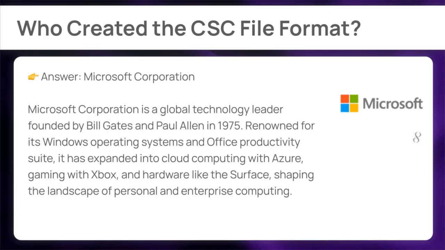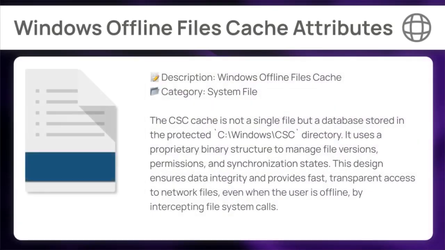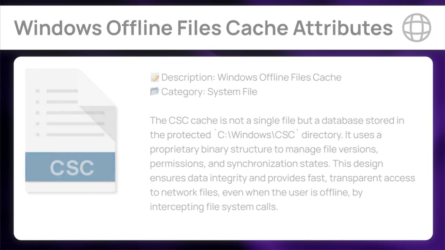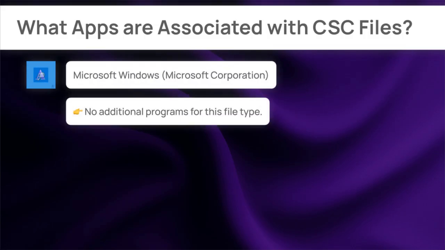or reset its database. The CSC cache is not a single file but a database stored in the protected C:\Windows\CSC directory. It uses a proprietary binary structure to manage file versions, permissions, and synchronization states. This design ensures data integrity and provides fast, transparent access to network files, even when the user is offline, by intercepting file system calls. We recommend using Microsoft Windows by Microsoft Corporation to ensure proper reading of CSC.